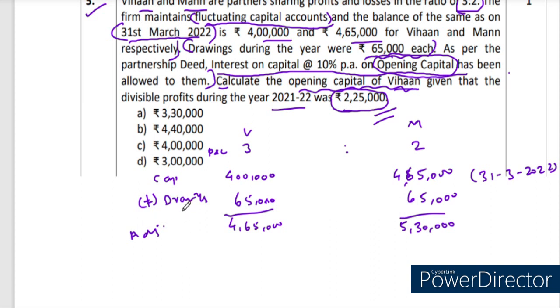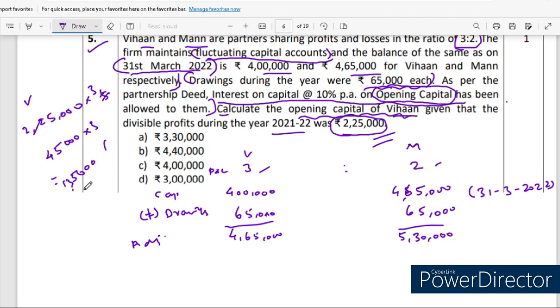How we added the drawings withdrawn, that had depleted their capital. Now it has been added to get the adjusted capital and even the opening capital. Same like that, this profit already boosted their capital money. So now we are going to deduct the profit, right? For that we need to know what exact profit has been distributed. It is divisible profit, so how much was distributed? Their profit and loss sharing ratio, you will note, has been entered here as 3:2. So 3/5, 2/5 on 2,25,000. For Vihan, 2,25,000 into 3/5. 1/5 is 45,000, so it is 1,35,000 rupees.